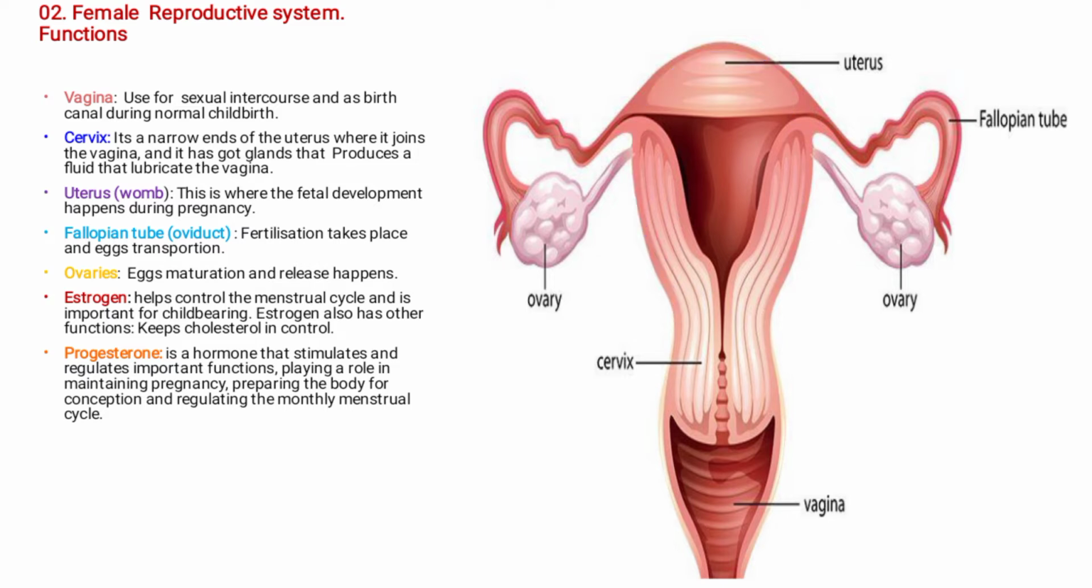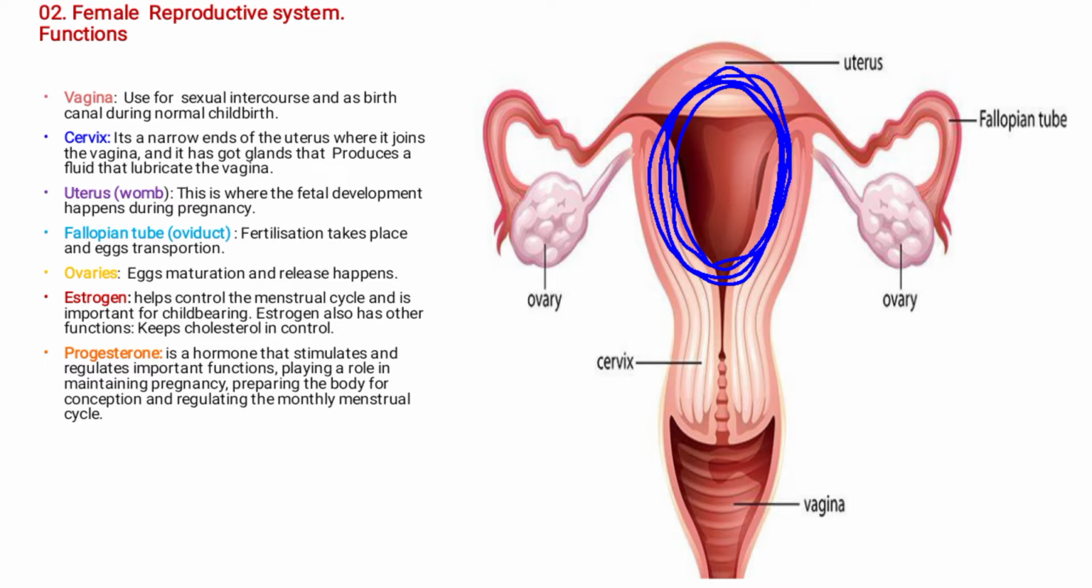Yes. So we've got also what we call the uterus. Now, another name for the uterus is the womb. This is where the fetal development happens during pregnancy. So, in the uterus, this is where implantation takes place.